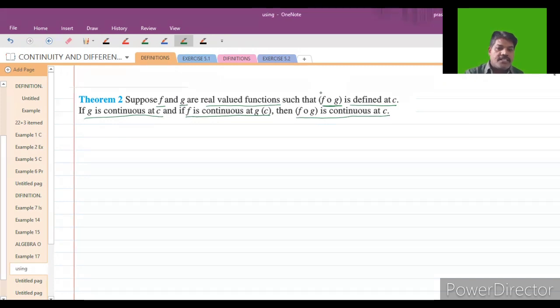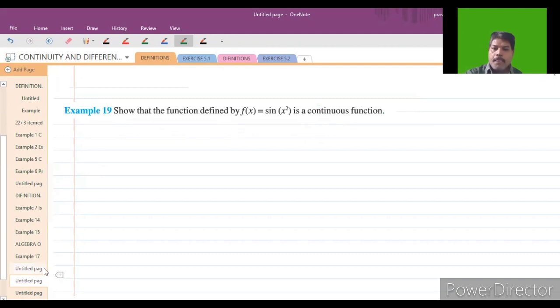So that means, if f circle g is defined at c, then automatically f circle g is continuous at x equal to c, when g is continuous at c and f is continuous at g of c. By using this theorem, we will prove a number of questions. So see some examples for this theorem.